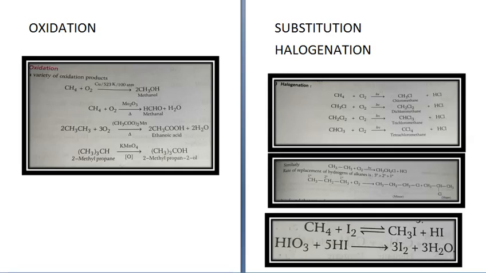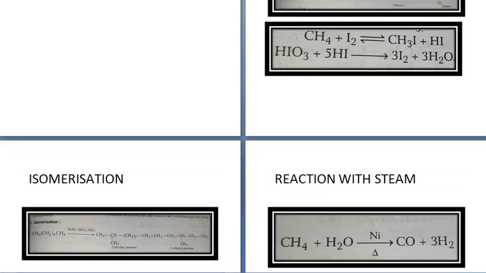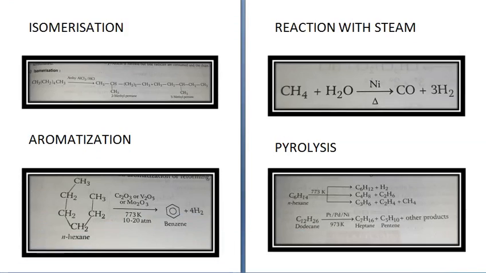Next substitution reaction is isomerization reaction. Now in isomerization reaction, see, CH3 CH2 whole 4 CH3 in presence of anhydrous AlCl3 or HCl gives you, this was normal, you started with normal hexane. When you treat it with anhydrous AlCl3 or HCl, you get CH3CH, CH2 whole twice CH3, and here CH3. So this is 2-methyl pentane